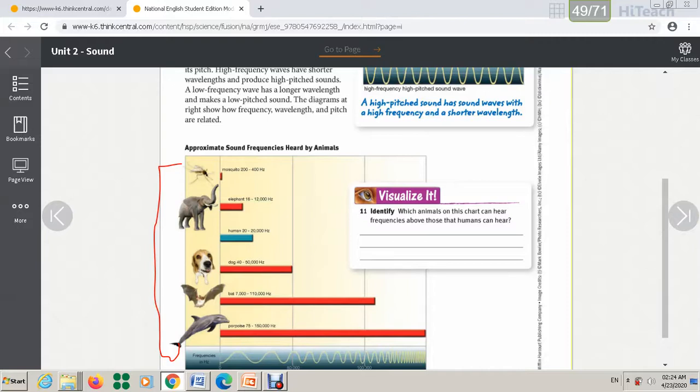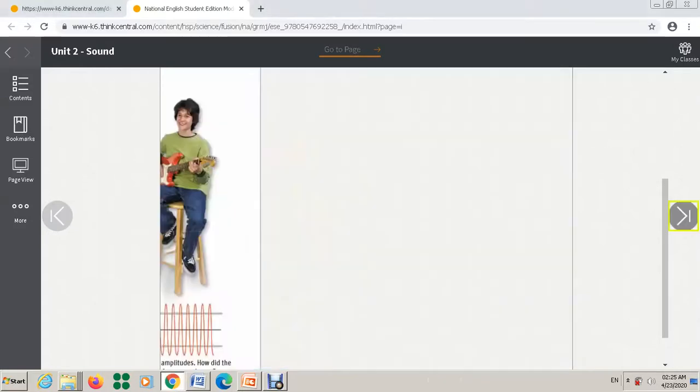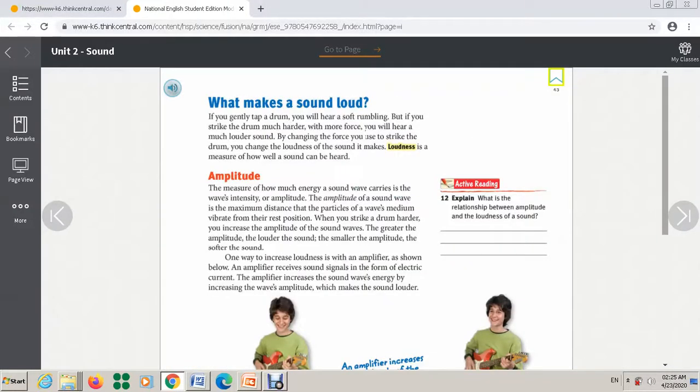Okay, let's move now to page 43. On page 43, what makes sound loud? First I want you to highlight the meaning: loudness is a measure of how well a sound can be heard.